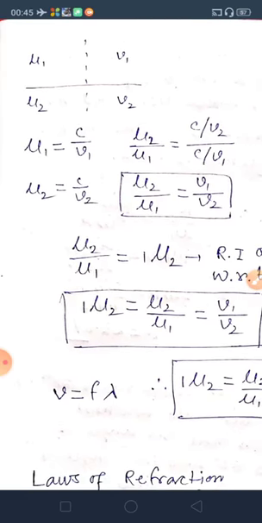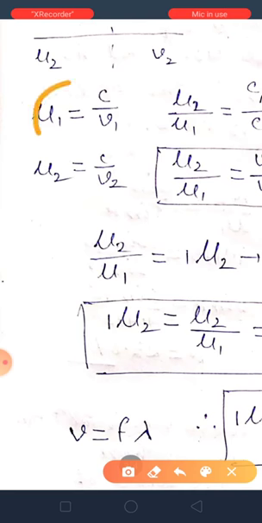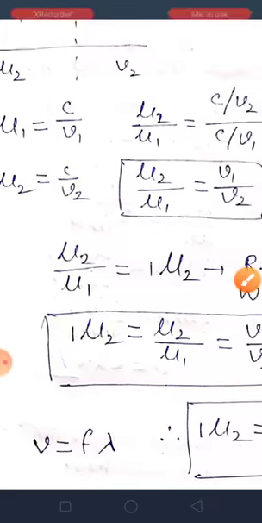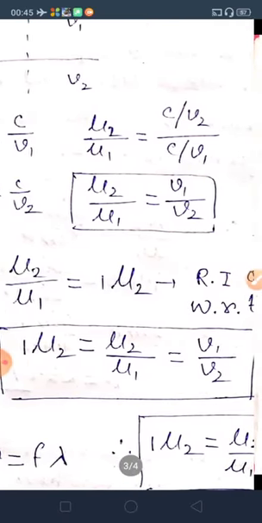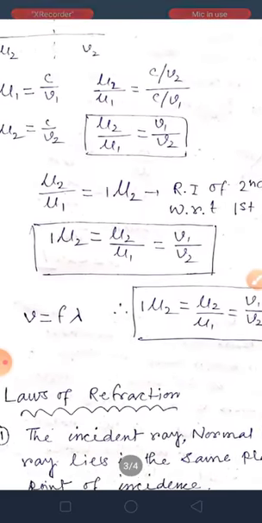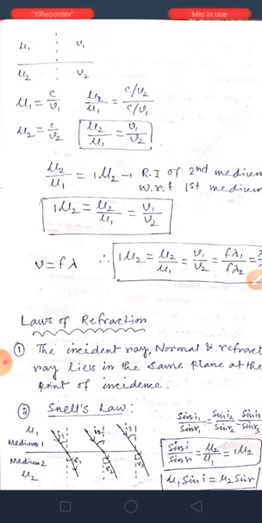So you know mu1 is equal to c by v1 and mu2 is equal to c by v2. Okay. So from here you can write mu2 by mu1 is equal to (c by v2) by (c by v1). So from here you can write mu2 by mu1 is equal to v1 by v2.